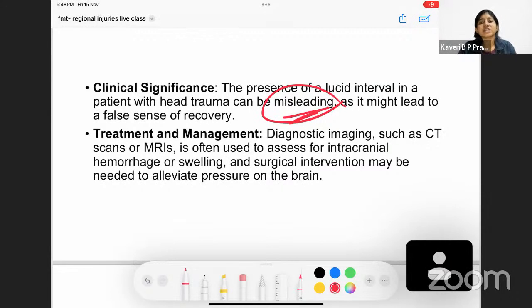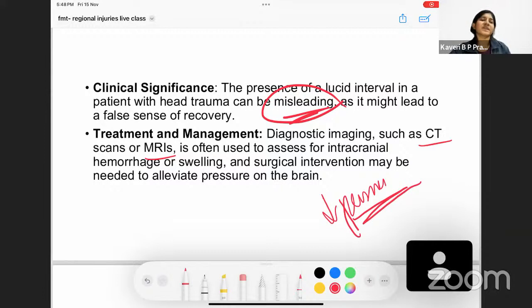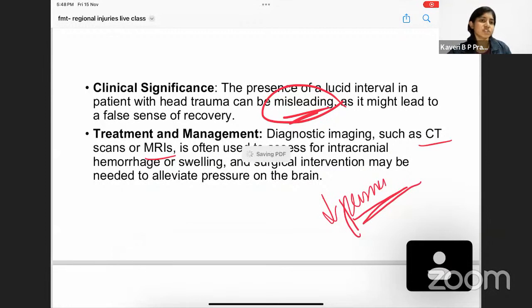Okay. Coming to the treatment and management, we have to do investigations like, for example, CT and MRI, and by looking at CT and MRI, we can assess the type of intracranial hemorrhage. For example, if it is a convex shaped hemorrhage, it means extradural hemorrhage. If it's a banana shaped or crescentic shaped, subdural hemorrhage. If it is inside the brain matter, it means it is an intracerebral hemorrhage. You can tell which type of hemorrhage it is, and then you can plan a surgical intervention. By surgery, you can do burr hole surgery, and you can decrease the pressure that is there in the brain, so that the future complications, like the amnesia and all, could be prevented. This is how you treat a lucid interval.